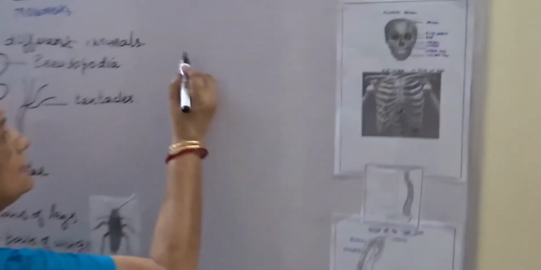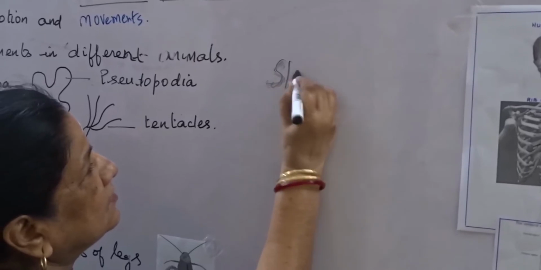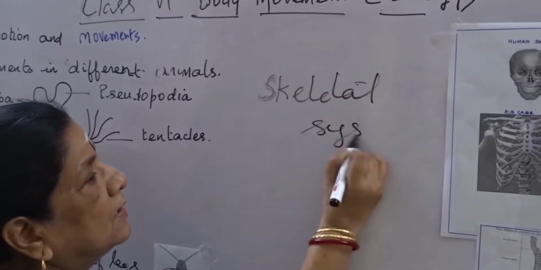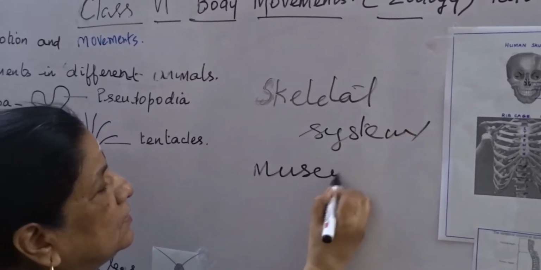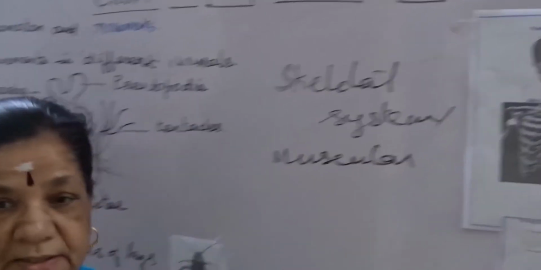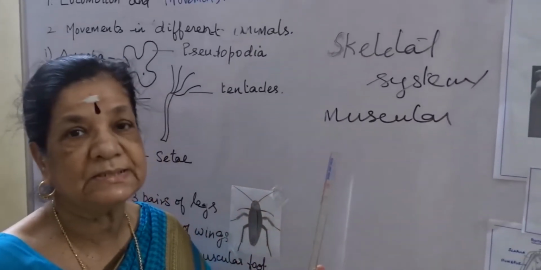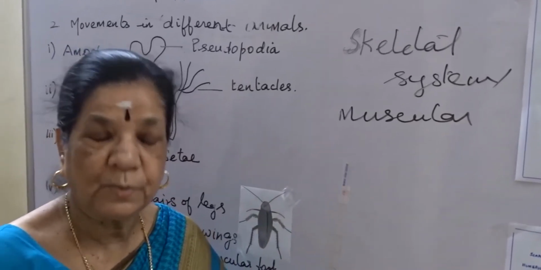The skeletal system along with the muscular system, these both are coordinating the locomotion. Skeletal system and muscular system will coordinate the movement in a human being.